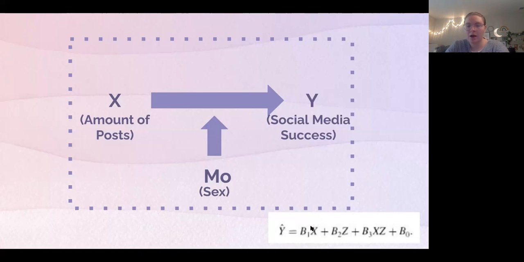So you can see this here in our equation. We have our two main effects, which are amount of posts and sex, and then we have our interaction effect, which is considered a higher order effect, and this is our interaction of post and sex. It's interesting to note that the interaction term here, B3, is always residualized because it's what's left over after the main effects. Main effects in the type 2 sums of squares that we're using get their portion first, and then whatever is left over to be explained, that is when the interaction comes in to try to explain its unique variance with our outcome variable.